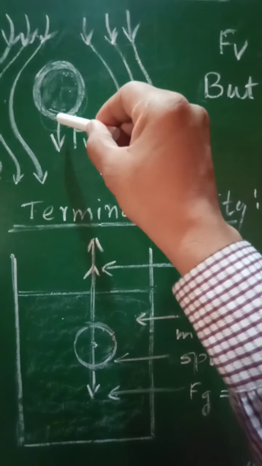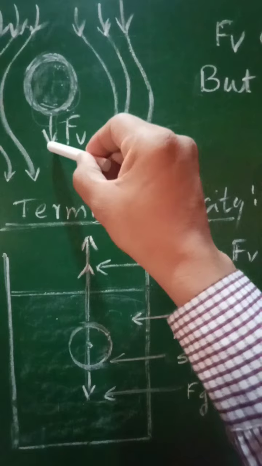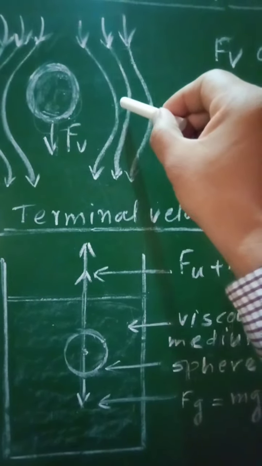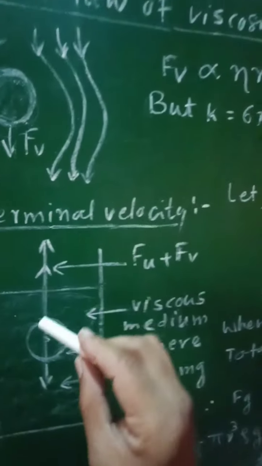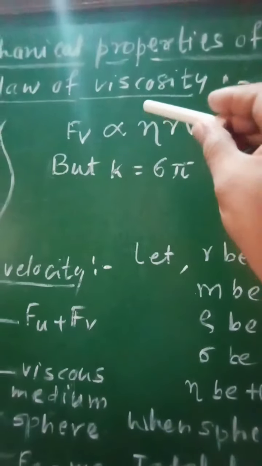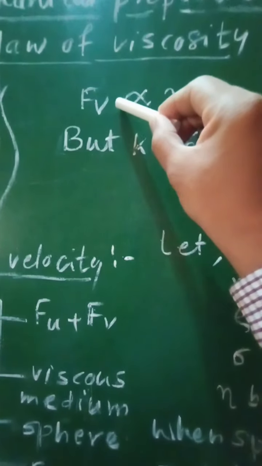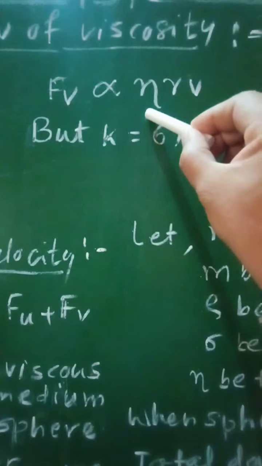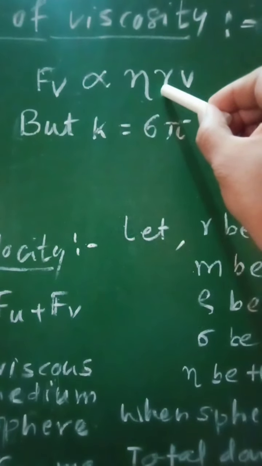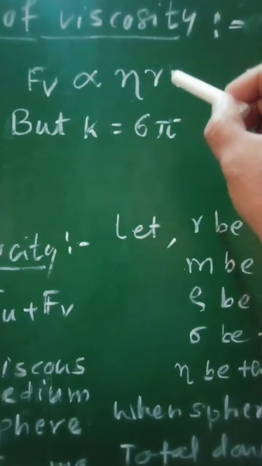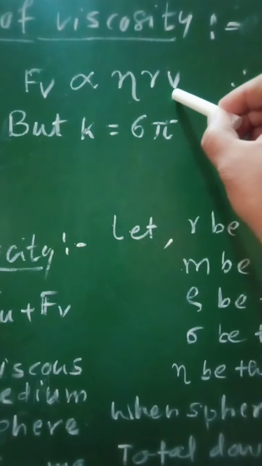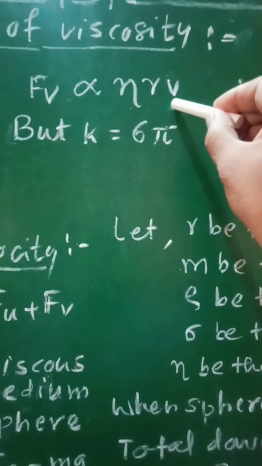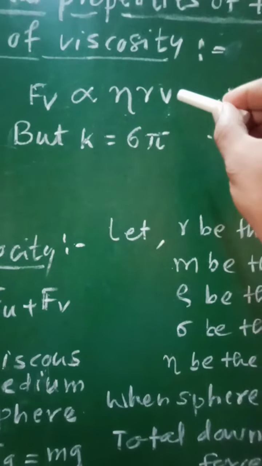It is then acted upon by the viscous force Fv by this viscous medium. According to the statement, the viscous force Fv is directly proportional to eta, the coefficient of viscosity, r, the radius of that spherical body, and v, the velocity of that body. This velocity is nothing but the terminal velocity.